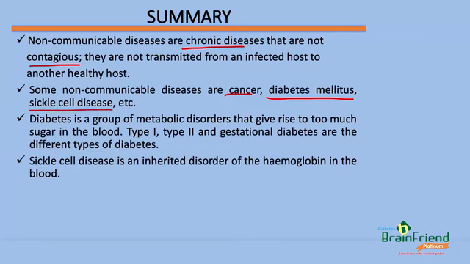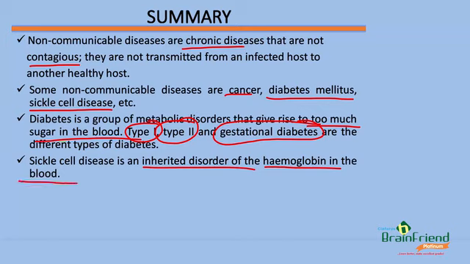Diabetes is a group of metabolic disorders that give rise to too much sugar in the blood. And then we have type 1, type 2, and gestational diabetes as types of diabetes. Then we also looked at sickle cell. We said that sickle cell disease is an inherited disorder of the hemoglobin in the blood.